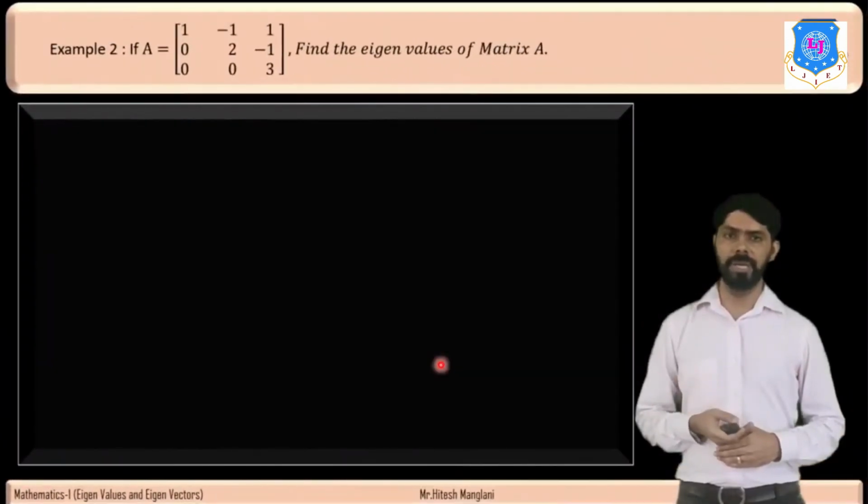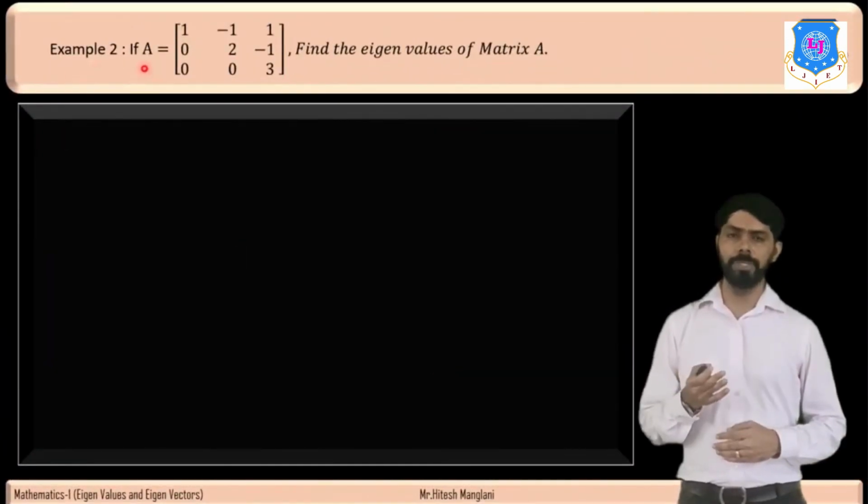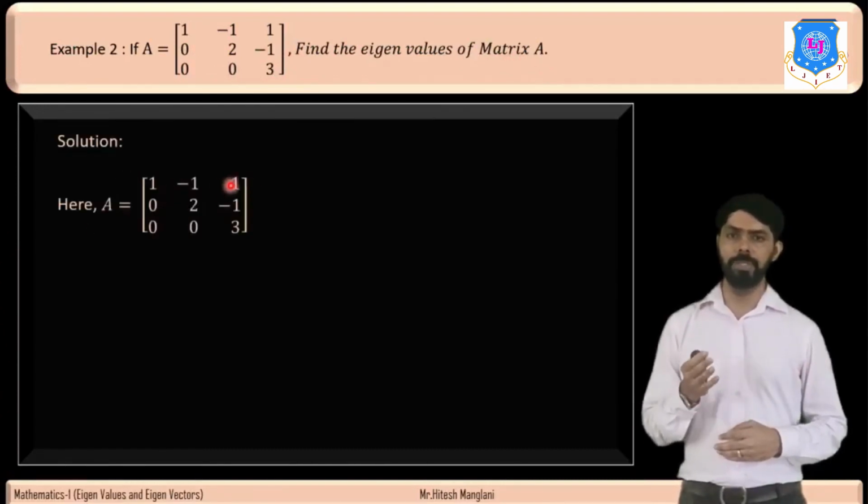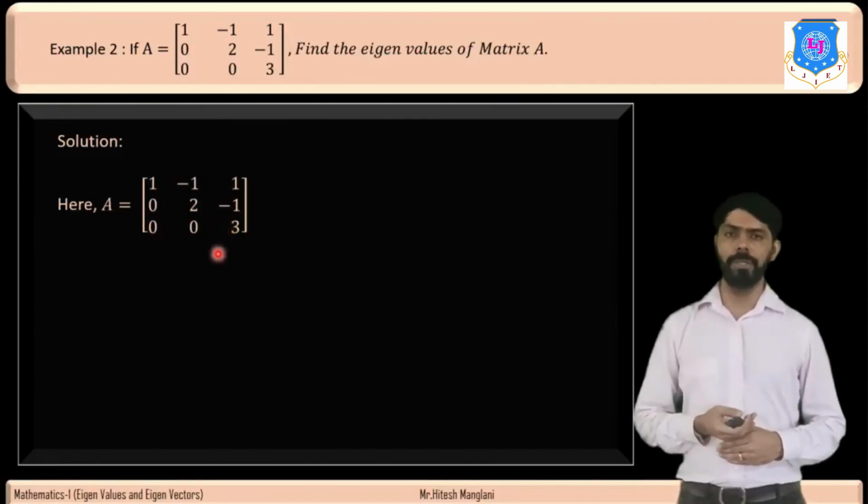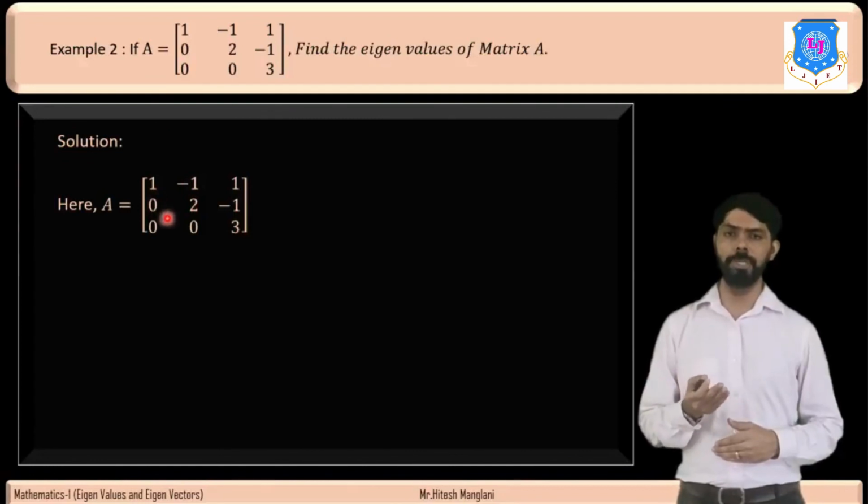Now let us discuss the second example. If A is equal to 1 minus 1 1, 0 2 minus 1, 0 0 3, then find the eigenvalues of matrix A. If you look at the matrix A, the given matrix is in upper triangular form because all the values below the principal diagonal are 0.